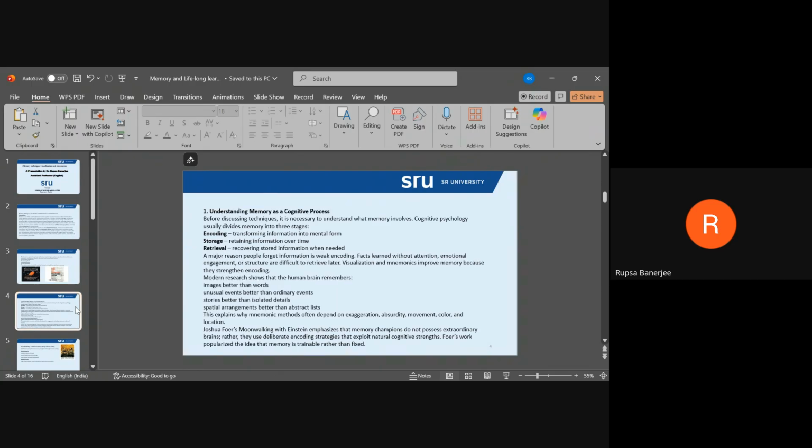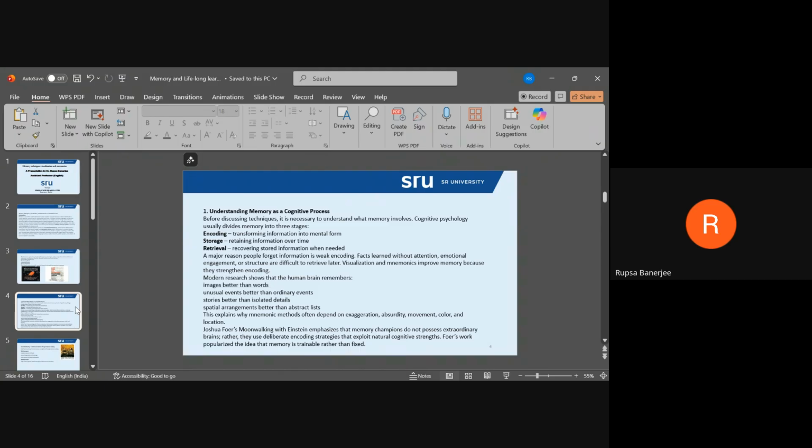Understanding memory as a cognitive process. Before discussing techniques, it is necessary to understand what memory involves. Cognitive psychology usually divides memory into three stages: encoding, which involves transforming information into mental form; storage, which involves retaining information over time; and retrieval, which involves recovering stored information when needed.